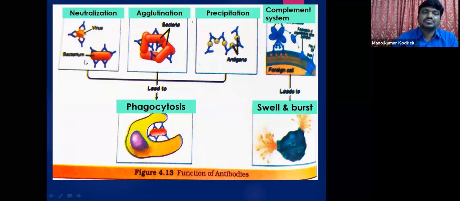So these are the pictures. So this is neutralization, this is agglutination, this is precipitation in the case of soluble antigens, this is in the case of insoluble antigens. So all these lead to phagocytosis, that is engulfing the antigen or swallowing the antigen, and later on disintegration or destruction takes place. Whereas the complement system is formed by more than 30 proteins together, leading to swell and burst. So all these proteins enter into the cell, make it swell, and finally the bursting of the cell takes place. That is nothing but the death of the cell. This is called cell lysis.